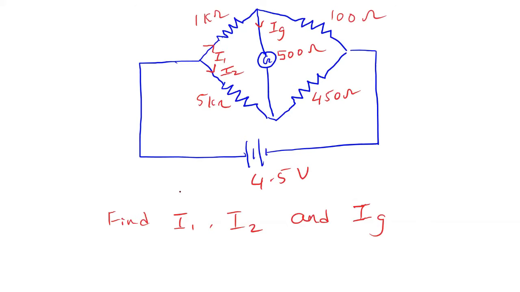Again, you will have a 4.5 volt source, and you can split the current I1 and I2. And there is a galvanometer which is around 500 ohms, and there is a current through it. So you have to solve it and find I1, I2, and Ig. This you try whenever you are free. Then we will discuss this problem later.